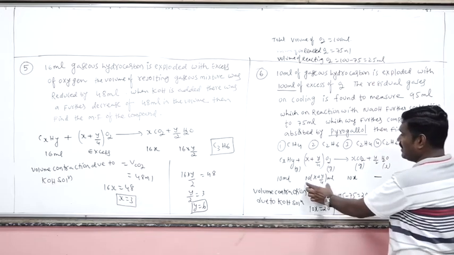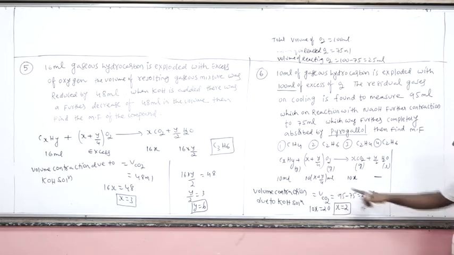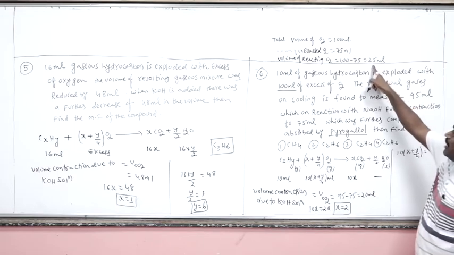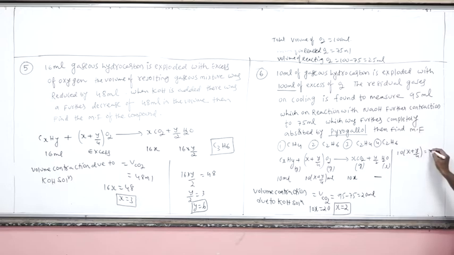What is the actual volume of oxygen here? 10 into x plus y by 4 is equal to, actually how much of oxygen is used here out of 100 ml? Only 25 ml. Are you getting my point? So I am writing x plus y by 4 is equal to 2.5. What is the value of x here? 2. Bring the 2 towards the right side. So y by 4 is equal to 0.5. y is equal to 2. So x value 2, y value 2.